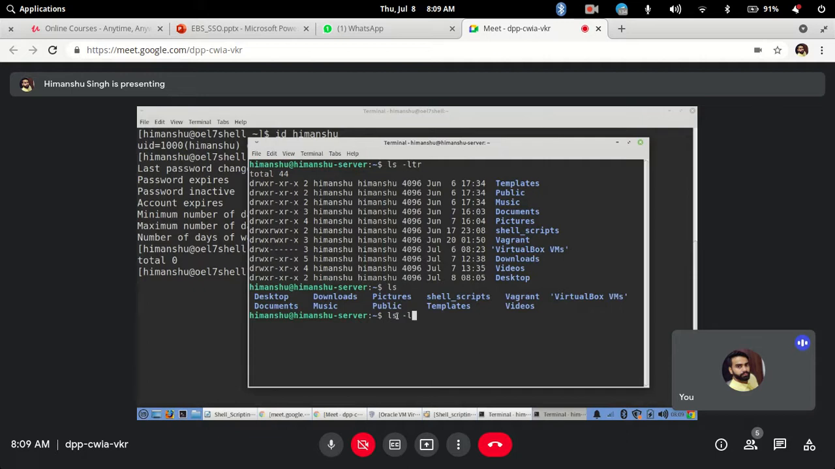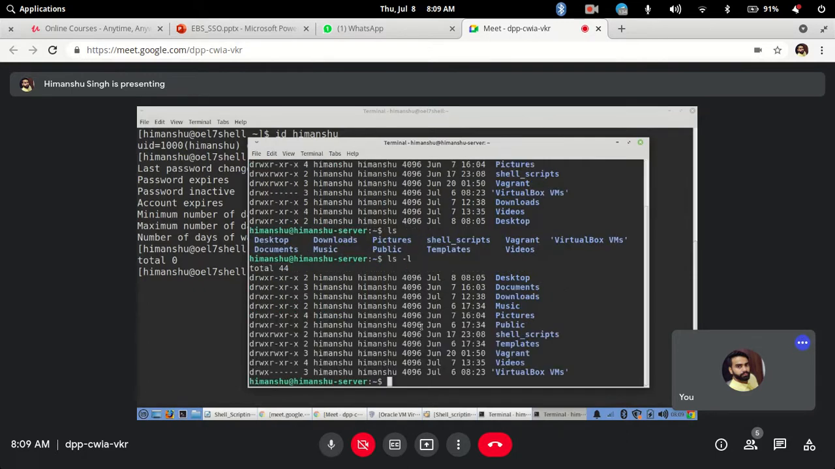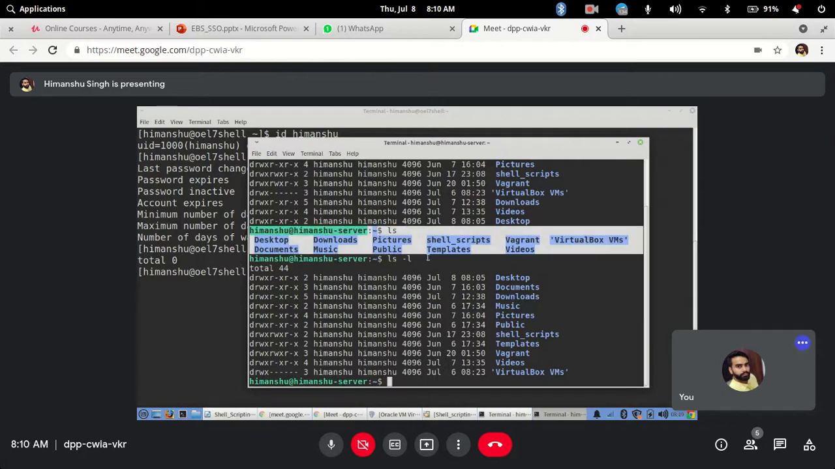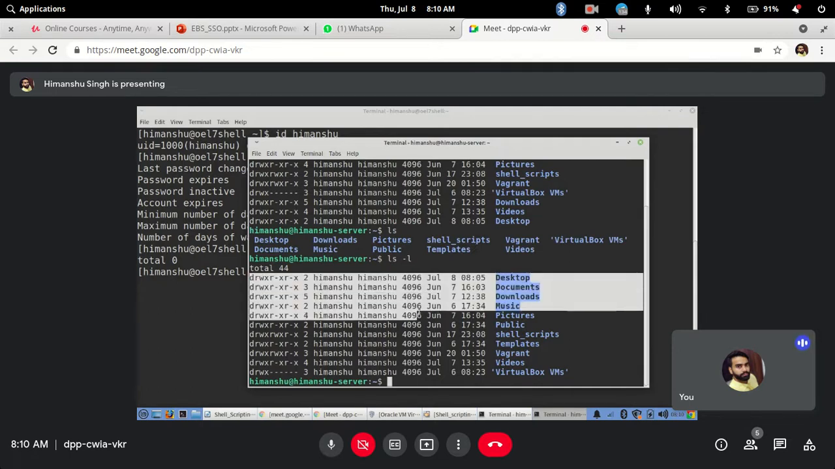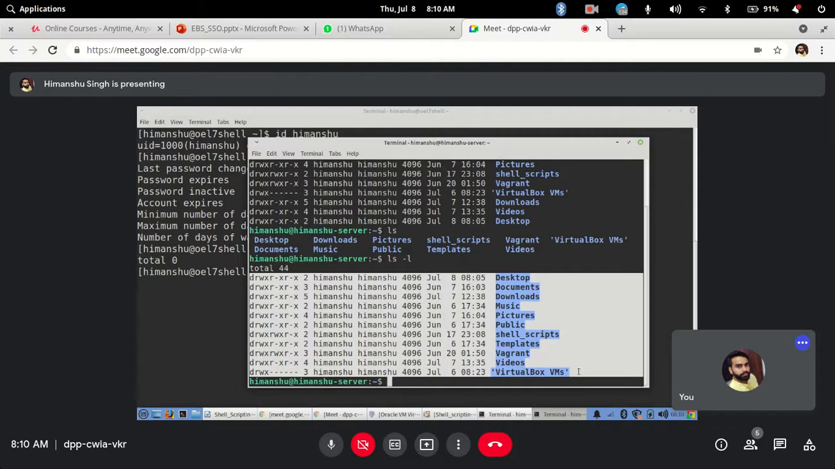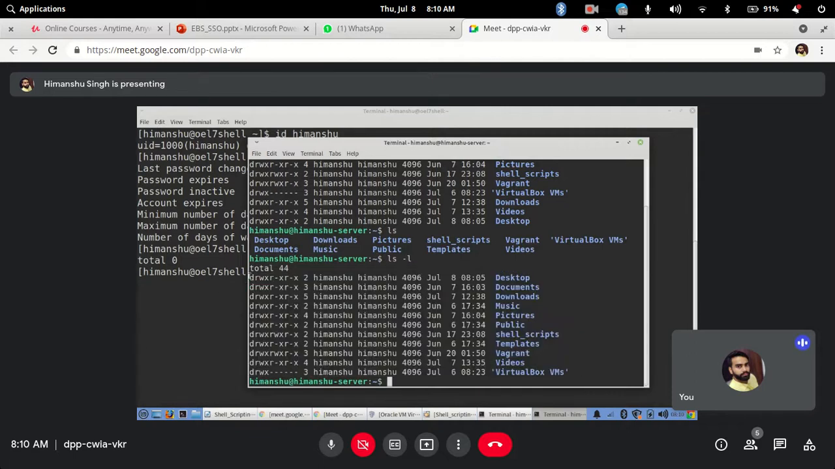As soon as I do ls hyphen l and hit enter, you will see the view is different from what you saw in the ls command. Now you will see a lot of details about these files and directories. Looking at the first field, you can see it's written D. D means it's a directory type, and these are specific directories where you can navigate.